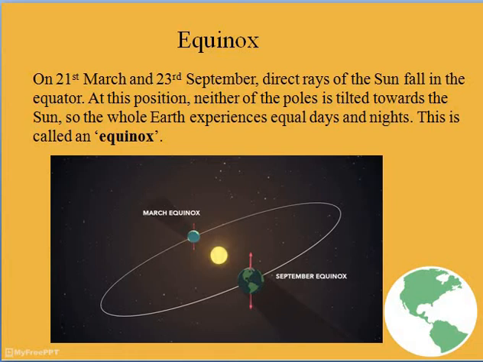This is called an equinox. Equinox means equal, equal days and nights. Clear?